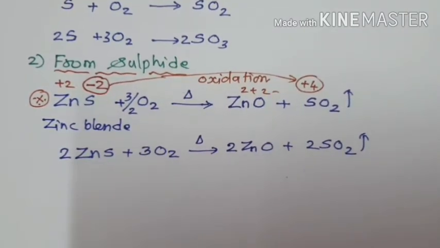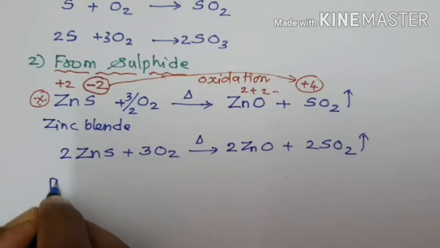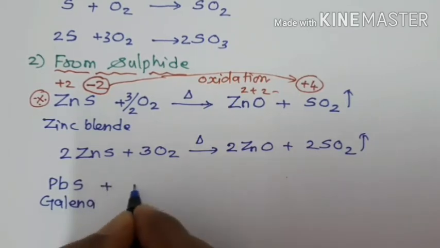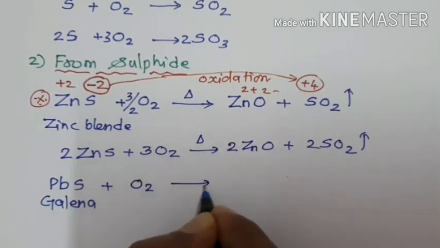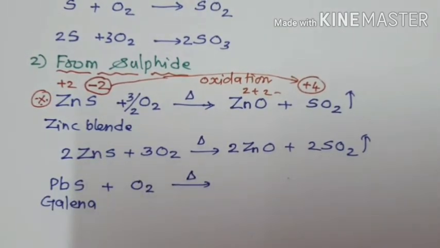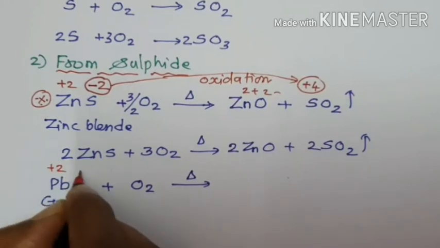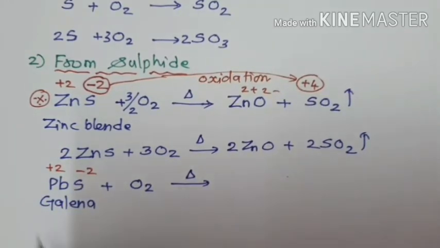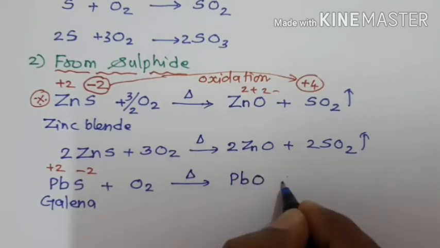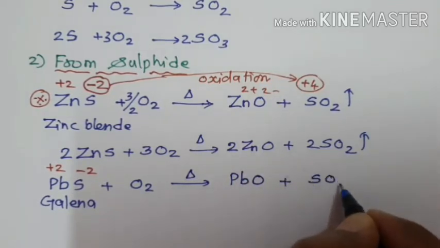One more, the important ore of lead is galena, PbS. When roasted with oxygen, roasting means heating in the presence of oxygen. Lead in lead sulfide is 2 plus and sulfur is 2 minus. Lead reacts with the oxygen and forms lead oxide with the liberation of SO2.